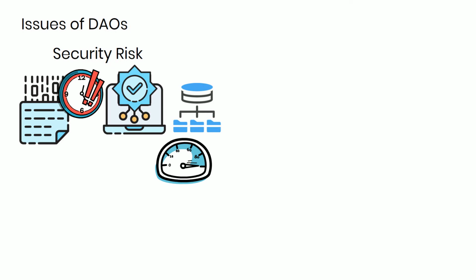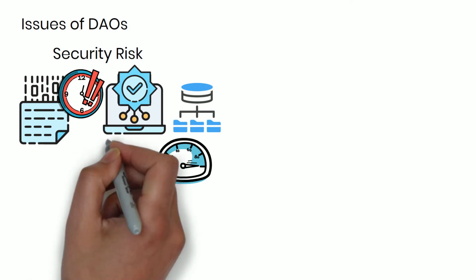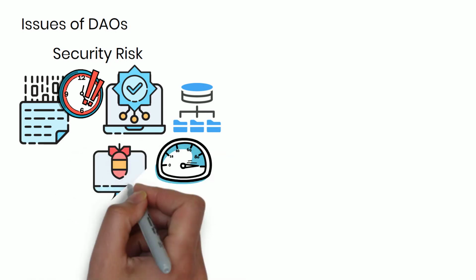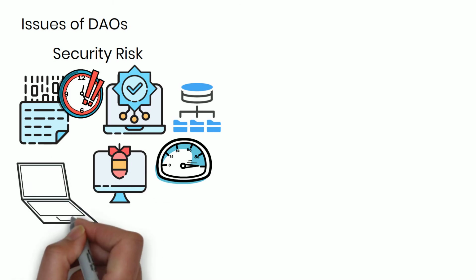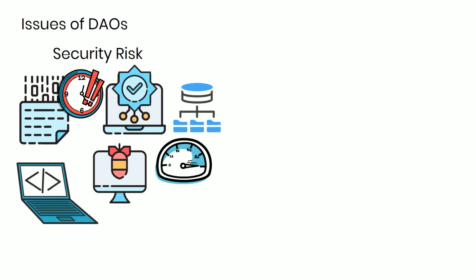Since a DAO's code is open source, they are easy to exploit and hack when there are bugs and loopholes in the code. A complete rewrite of code is needed as the code cannot be altered, and members need to agree to migrate all funds on the network.